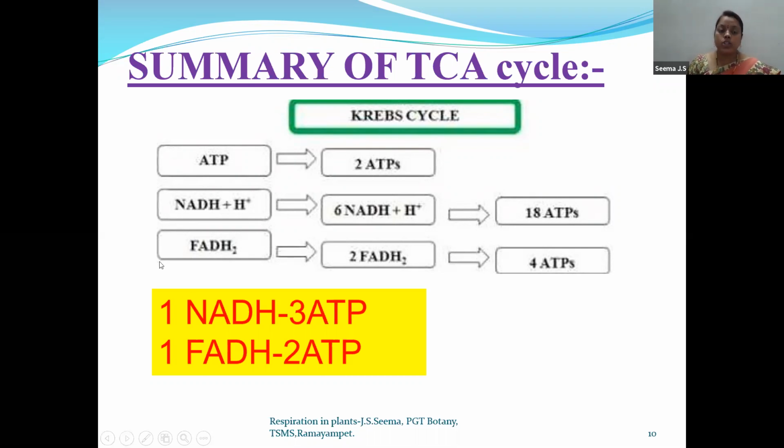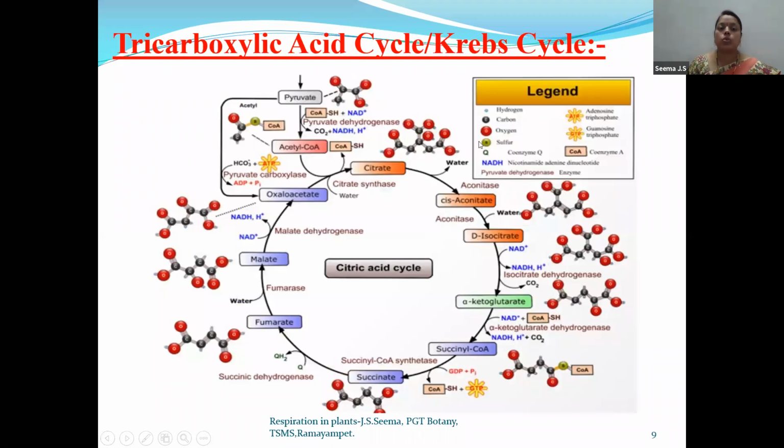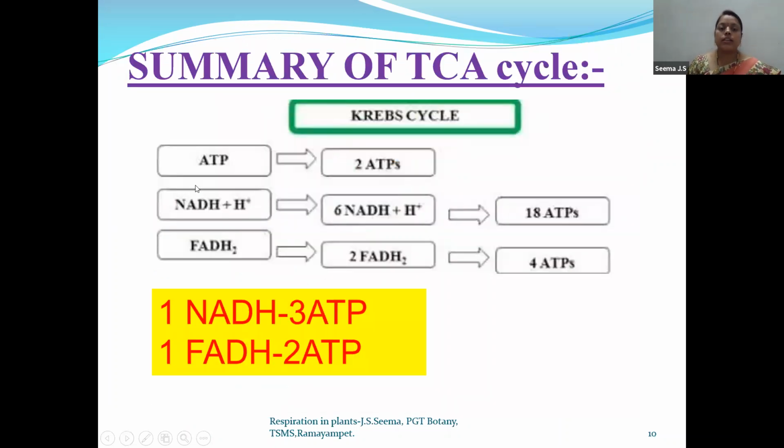Now NADH2. How many NADH2 are formed? Let us go through. We can see here, this is one NADH2. This is another NADH2 and this is another NADH2. So totally 3 NADH2 are formed. But this cycle occurs twice. So we will tell as we got 6 NADH2. 1, 2, 3. In another cycle also we will get 3 NADH2. So 3 plus 3 will be 6. You can see over here 6 NADH2.